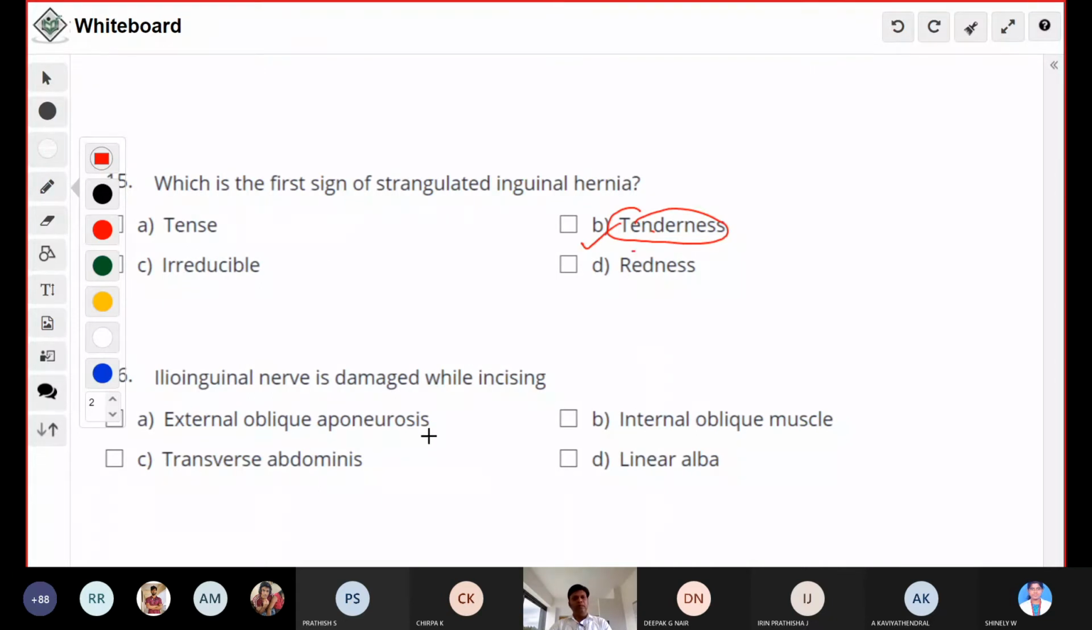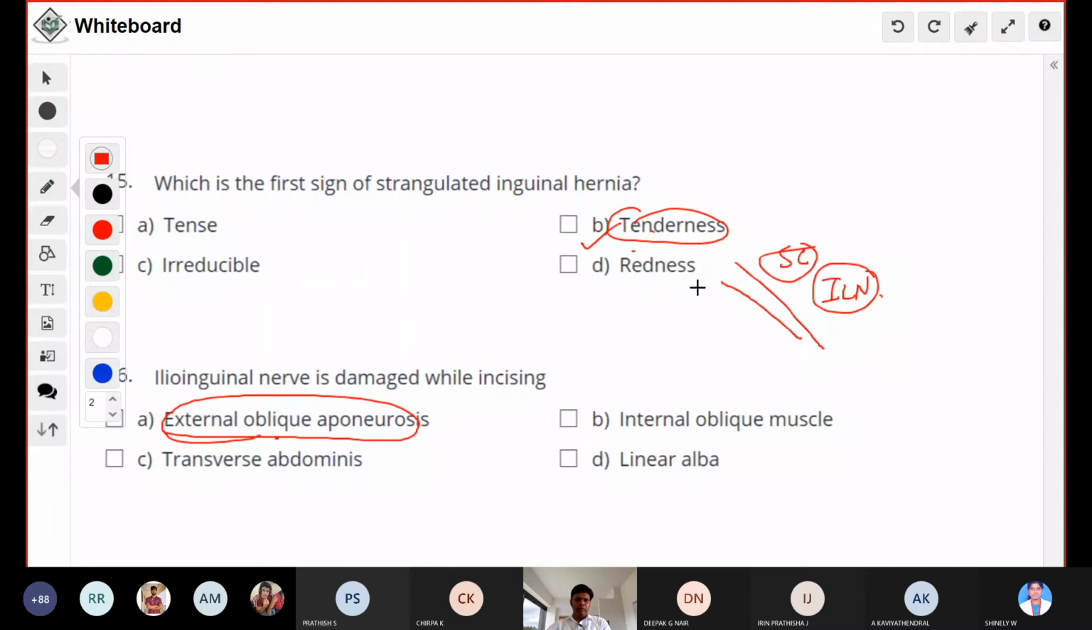Okay, ilioinguinal nerve is damaged while incising what layer? External oblique aponeurosis. In CME also they have clearly told that the content of the inguinal canal is the spermatic cord. Partly it forms the ilioinguinal nerve also. It is a part of the content, but it is not coming from the deep inguinal ring. Midway it comes and goes through the superficial inguinal ring. It's a part of the content, not a complete content.